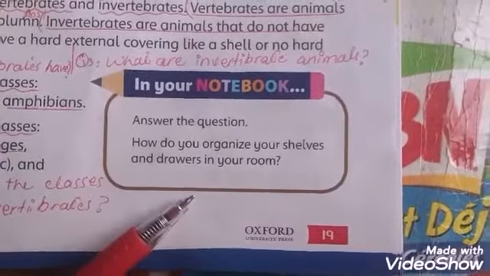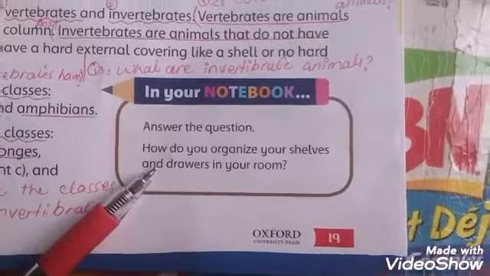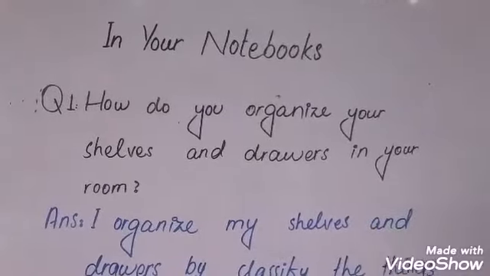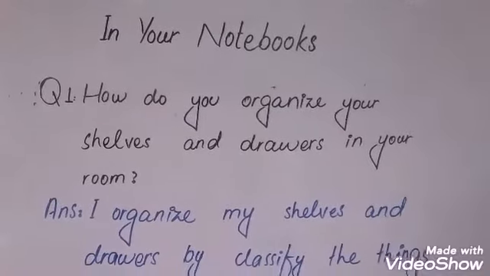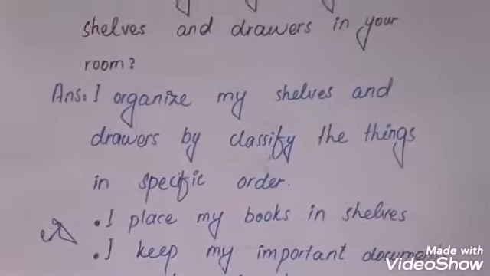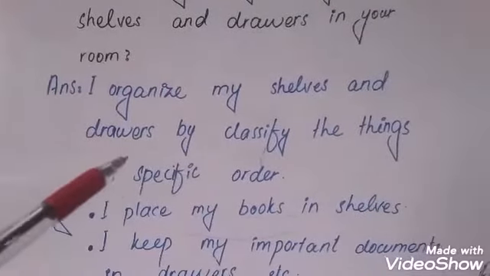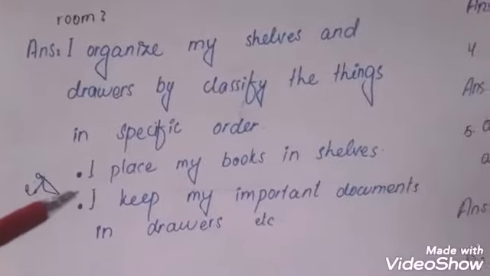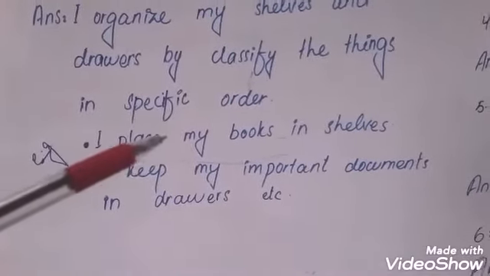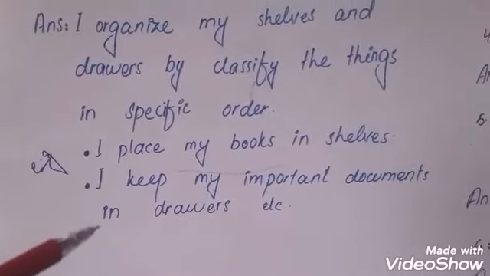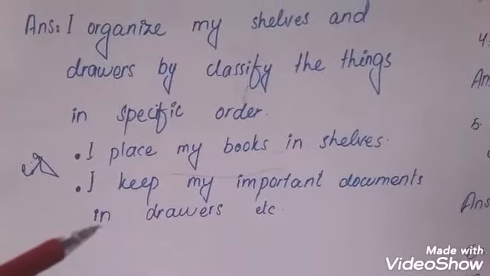Friends, page number 19, question, and the answer. Question number 1: How do you organize your shelves and drawers in your room? Answer: I organize my shelves and drawers by classifying the things in specific order. For example, I place my books in shelves, I keep my important documents in drawers, etc.